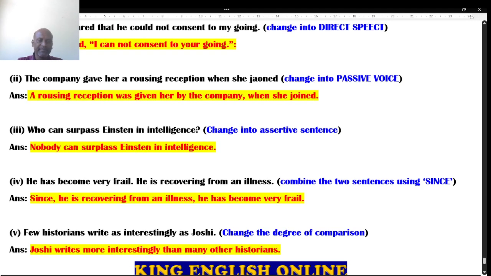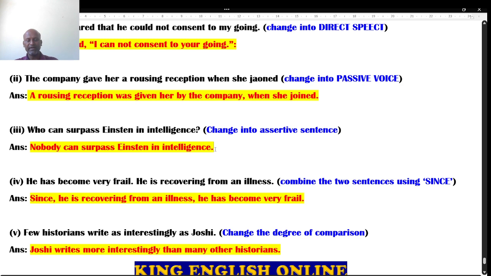Next question: who can surpass Einstein in intelligence? Change it into assertive sentence. Students, the given question is interrogative sentence. I tried like this: nobody can surpass Einstein in intelligence. This is assertive sentence.